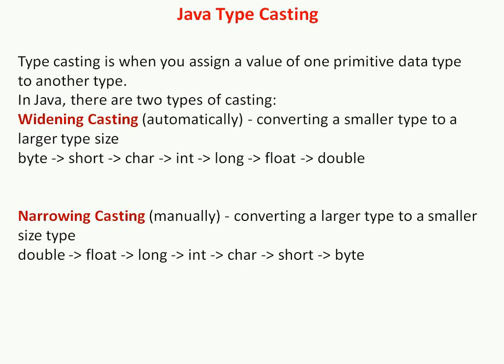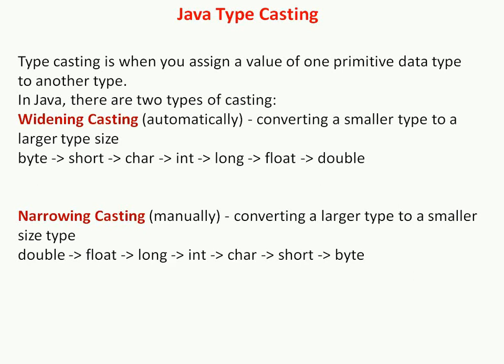Byte contains 1 byte, short and character contain 2 bytes, integer contains 4 bytes, long contains 8 bytes, float contains 4 bytes and double contains 8 bytes. So this is casting from smaller type to larger type. Converting a lower data type into a higher one is called widening typecasting.